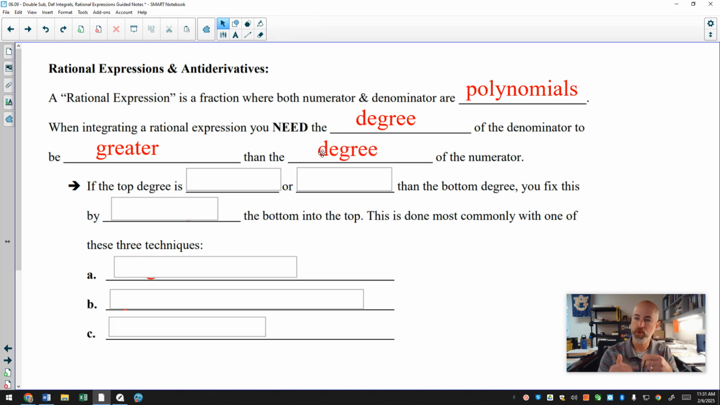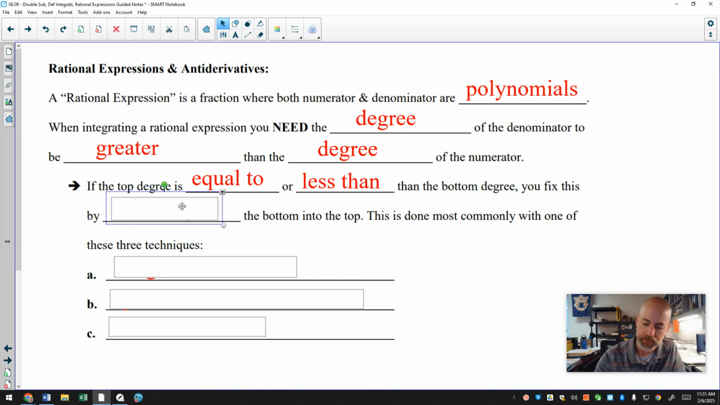So your bottom degree needs to be bigger than the top degree. If it's not, if your top degree is equal to, or less than the bottom degree, we have to fix this. And the way we fix that is we will divide the bottom into the top. So anytime you are doing antiderivatives and you notice that your bottom degree is not bigger than the top degree, we are going to fix that right off the bat before we do anything else.